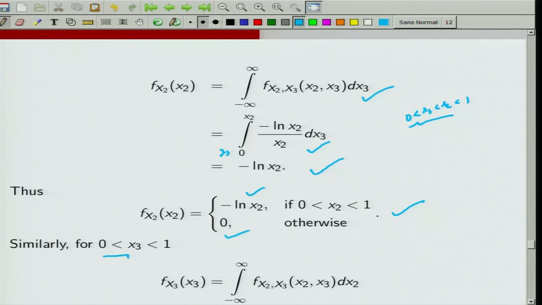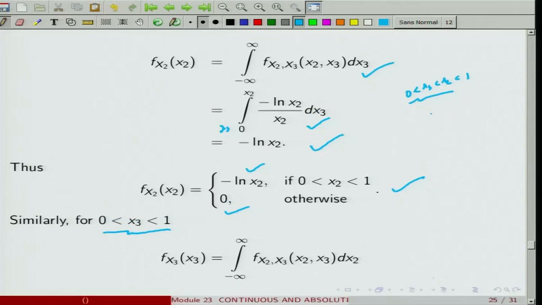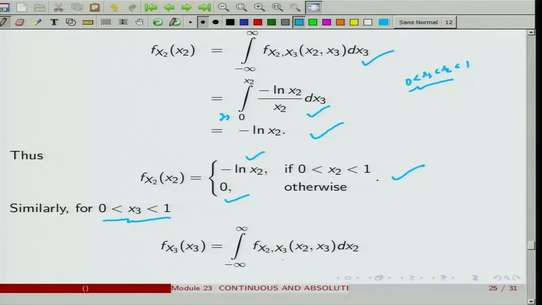Similarly, for 0 < x3 < 1, f_X3(x3) would be obtained by integrating out the unwanted variable x2 over here. Now, for fixed x3, x2 can go from x3 to 1.